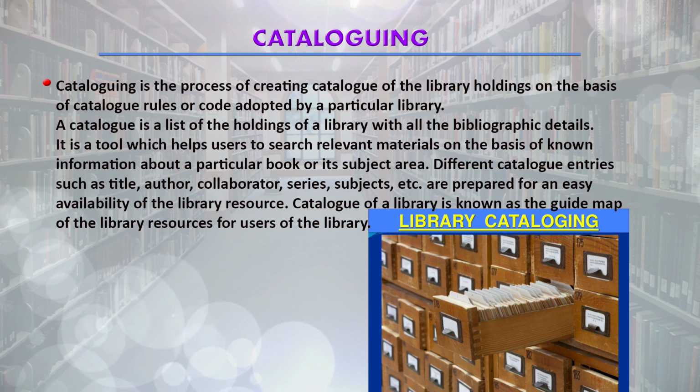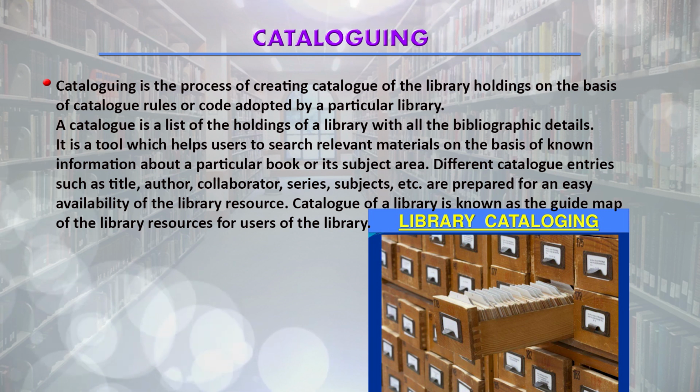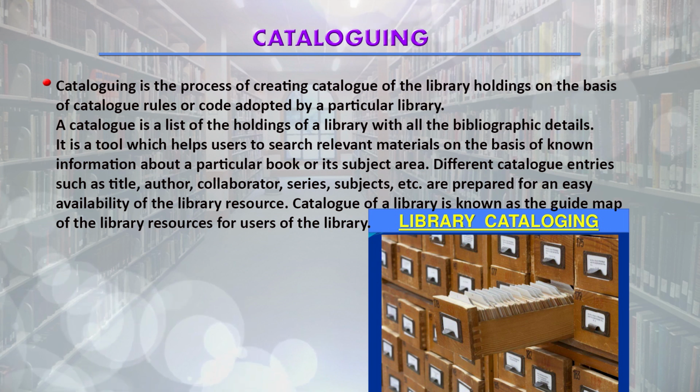Catalog of a library is known as the guide map of the library resources for users of the library. So, as I am telling you, different entries like title, author, collaborator, series, subject are prepared for easy availability of the library resources.